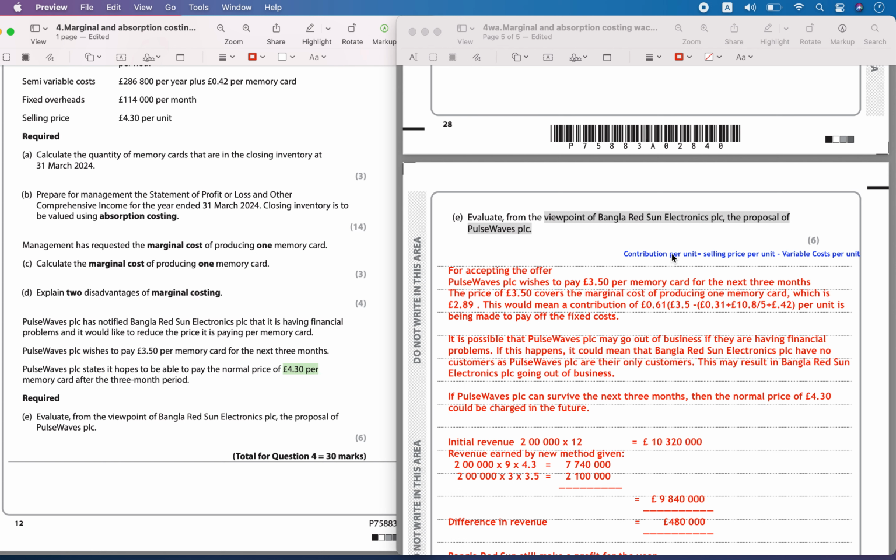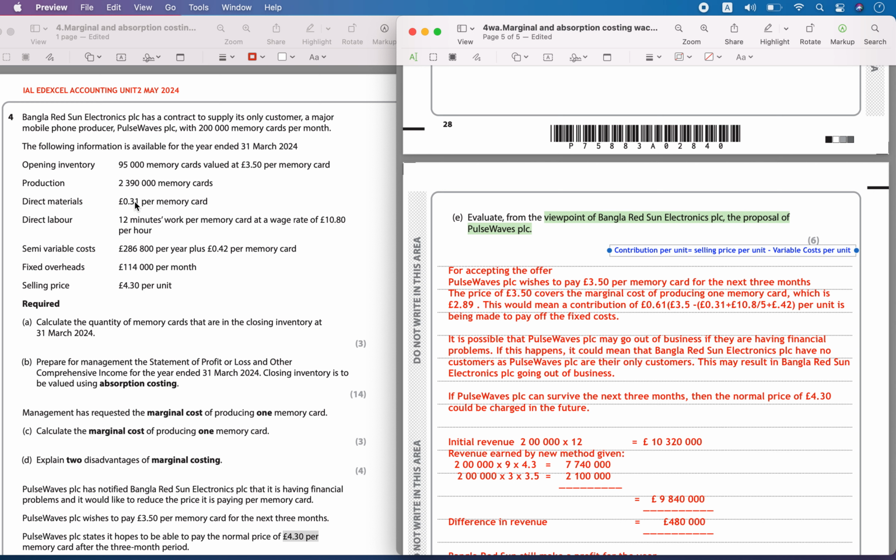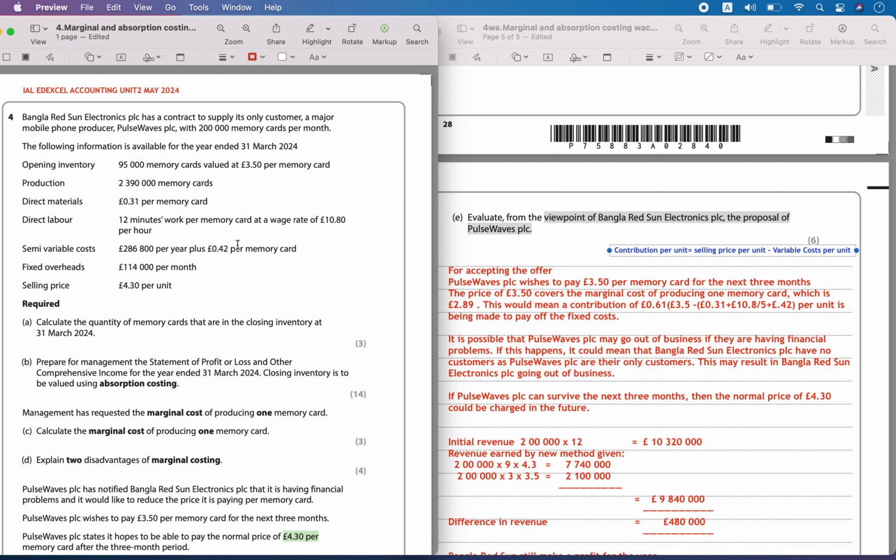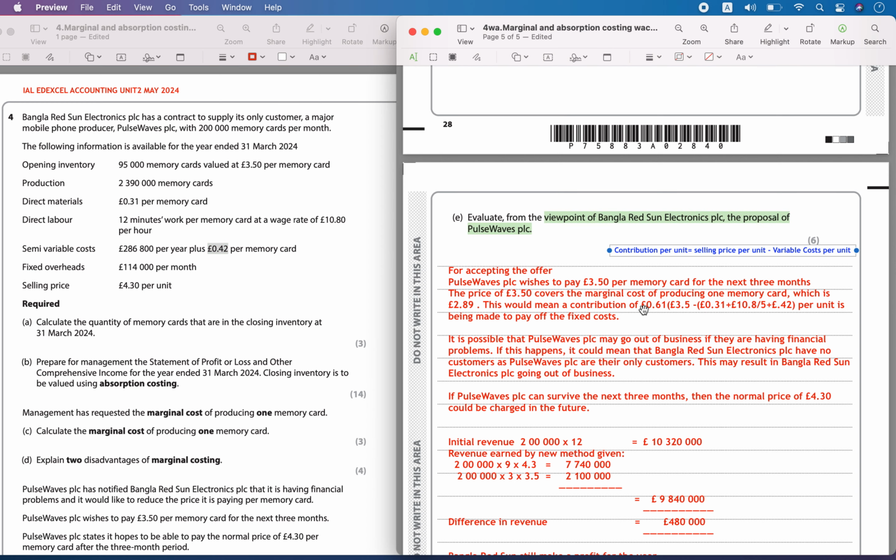This means there is a contribution. What is a contribution? You calculate it as the selling price per unit minus the variable cost per unit. The selling price is 3.5 minus all the variable costs, which include direct material, direct labor and the semi-variable costs. You will get a contribution of 0.61 per unit, and this could be used for paying the fixed cost.